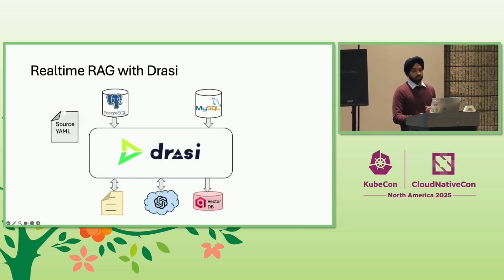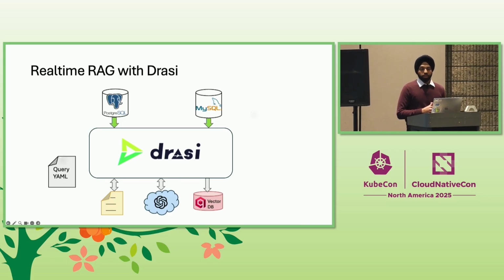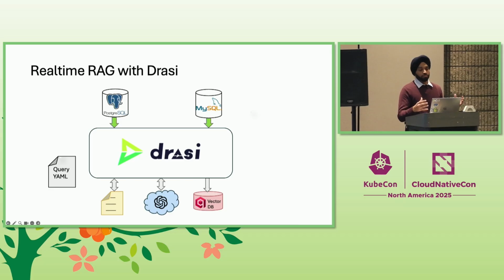And with that simple YAML file deployed to Drasi, it is now connected to our Postgres database. We need another one for MySQL, which is pretty similar. And when we apply that, Drasi can handle the connection and the underlying change detection for both the data sources. Now, once connected, Drasi allows us to query data coming from all these various disparate sources as though it was all part of a single virtual graph.